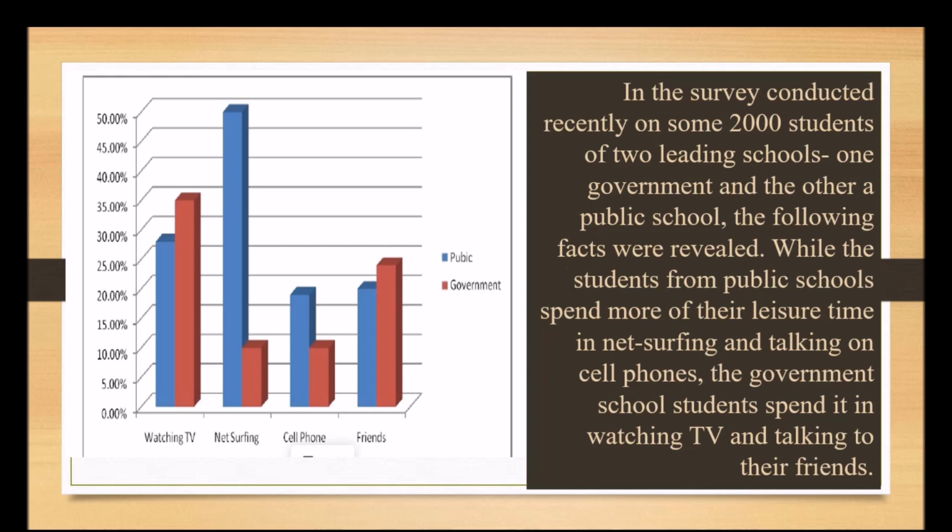Okay, so again I have talked about the data. I stick to that graph. I am not leaving that graph, and you also should not leave that graph. While the students from public schools spend more of their leisure time in net surfing and talking on cell phones, the government school students spend it in watching TV and talking to their friends. So this is how I end this paragraph.